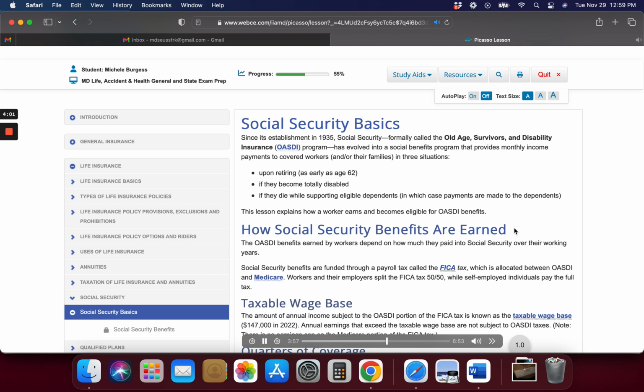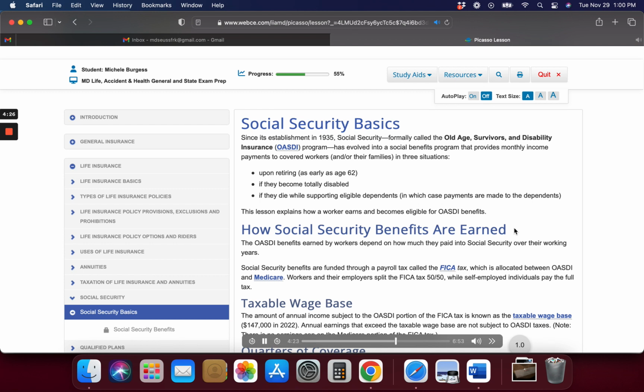Permanently insured status. A worker is considered permanently insured once he or she has earned 40 quarters of coverage. At that point, it is no longer necessary to continue earning at least 1 QC per calendar year to remain fully insured. Practically speaking, this means it is possible for a worker to become permanently insured after 10 years of full-time employment, that is 40 quarters.